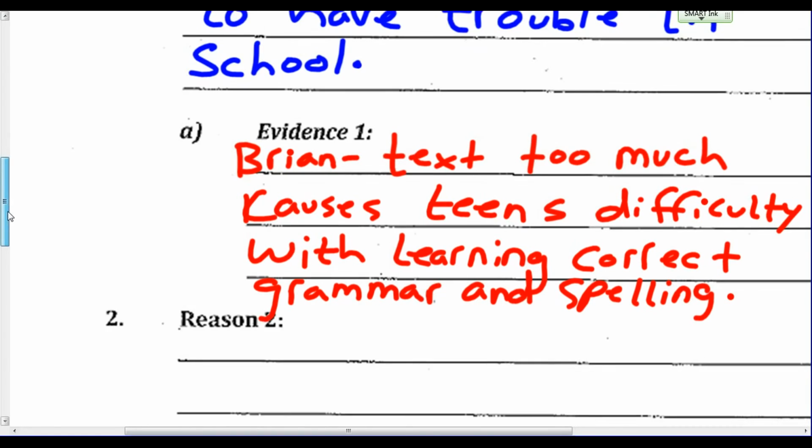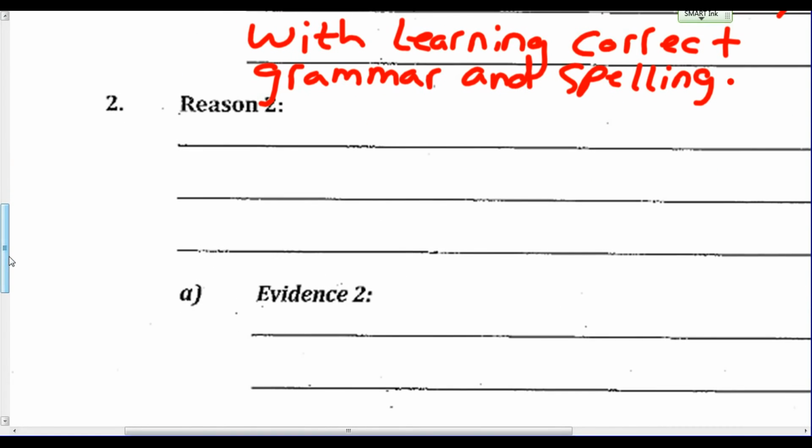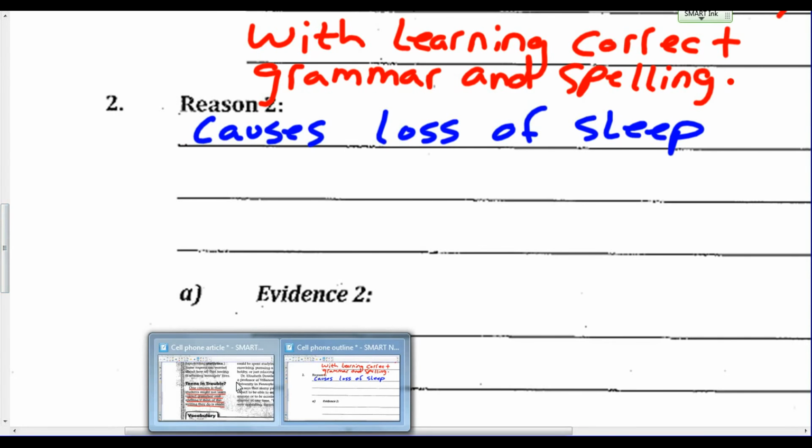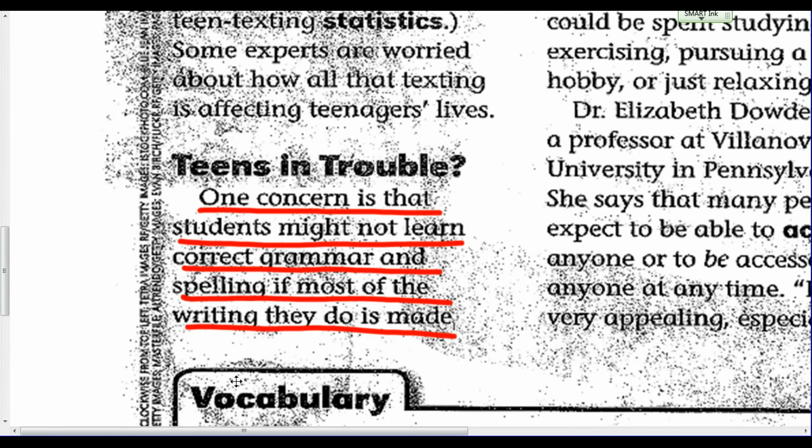Now I'm ready for reason 2. Again, reasons come from my own ideas, but they have to be able to be proved from the article. So my second reason why I don't think teens should have phones is it causes loss of sleep. And again, the next thing I need to do is go back to my article and prove that phones cause a loss of sleep.